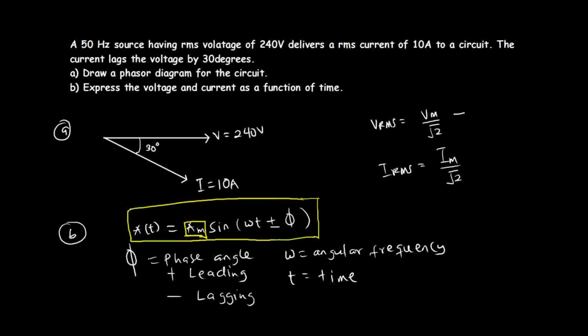So from this formula, the peak voltage V peak will be equal to VRMS times the square root of 2. And we know VRMS will be 240. So we have V peak will be 240 square root of 2. Same way, you are going to have I peak equal to IRMS multiplying the square root of 2. And you know IRMS to be 10 amperes. So that's 10 root 2.